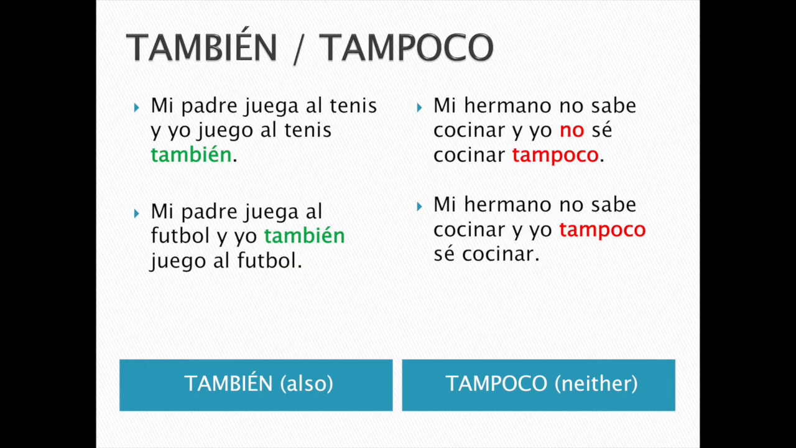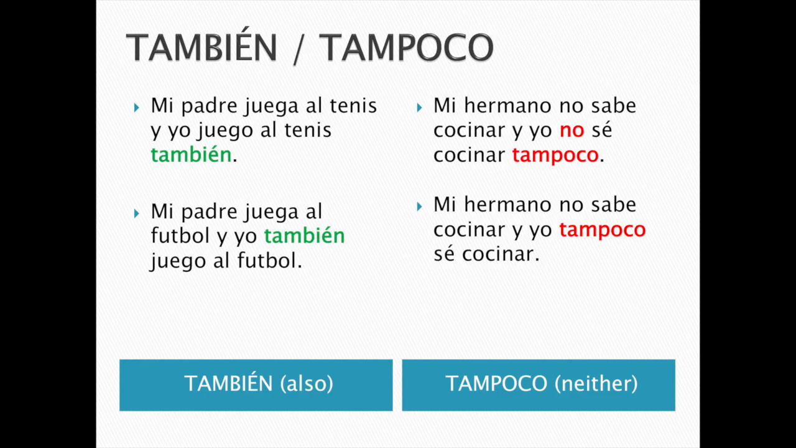También, tampoco. También significa also, or as well. Tampoco significa neither. Same thing happens in this case with the negative. If it comes after the verb, you put no before the verb. If it comes before the verb, then you don't use no in the case of tampoco. Let's look at the examples of both. También to the left, tampoco to the right.